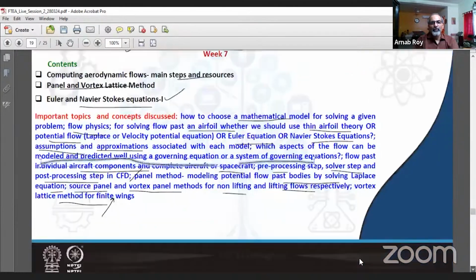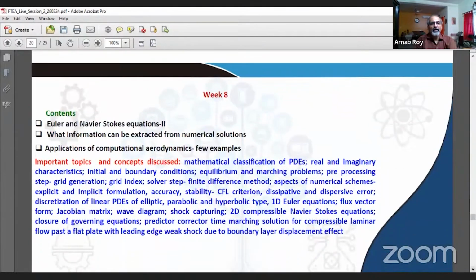And then we moved on to the next week where we had the second part of Euler and Navier-Stokes equation simulations. What information can be extracted from numerical solutions, applications of computational aerodynamics, a few examples, and so on. So these were very much talking about both conceptual or theoretical issues as well as applications.